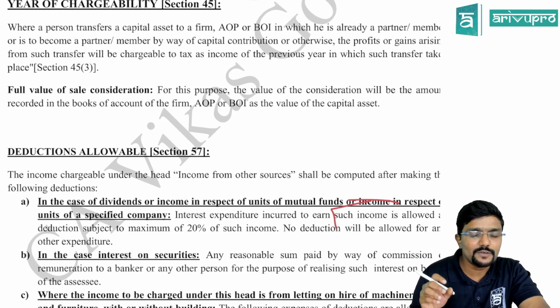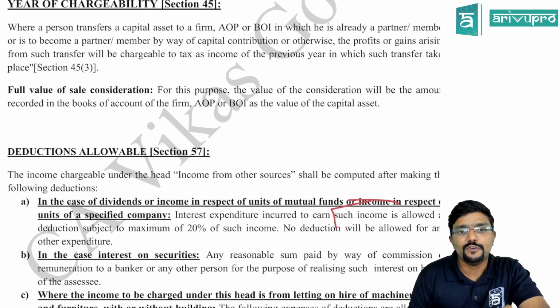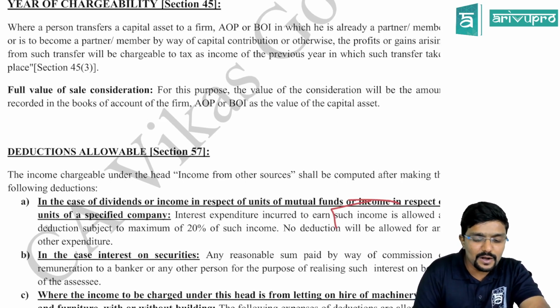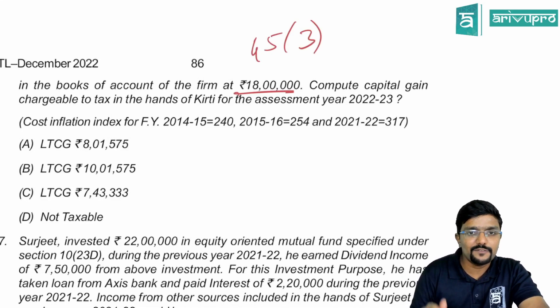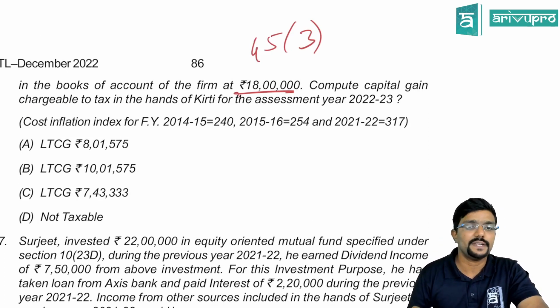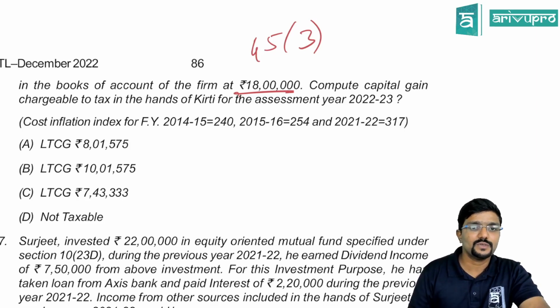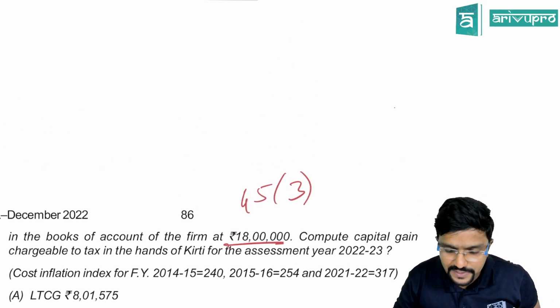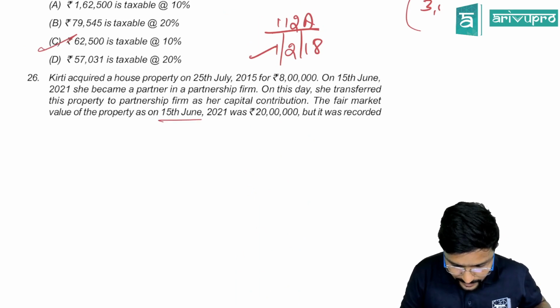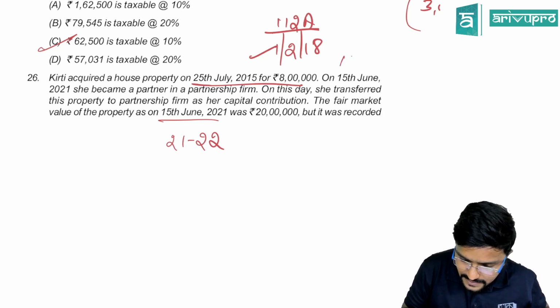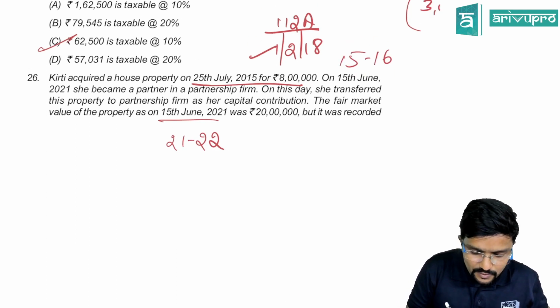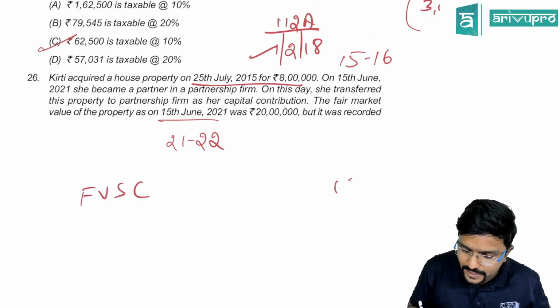Okay. And what is the full value of sale consideration? The full value of sale consideration will be the amount recorded in the books of accounts of the firm or AOP or BOI as the value of capital asset. So at what value did the firm record this asset? 18 lakh. So for Kirti, what is the full value of sale consideration? 18 lakh. Chalo guys. So in which year did the transfer take place? 21-22. In which year did she purchase the asset? 15-16. So full value of sale consideration would be 18 lakh.